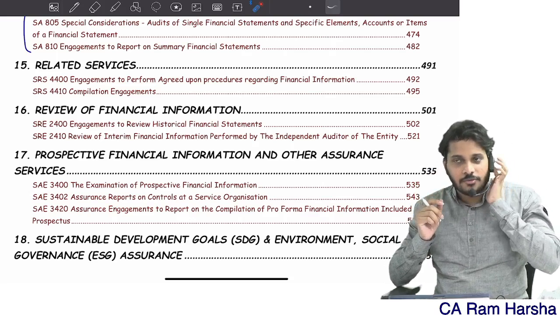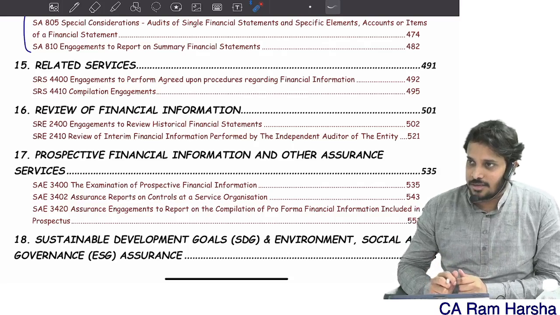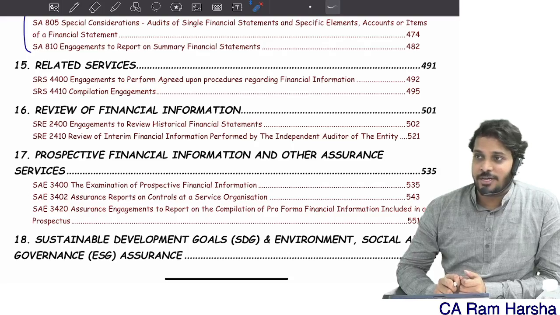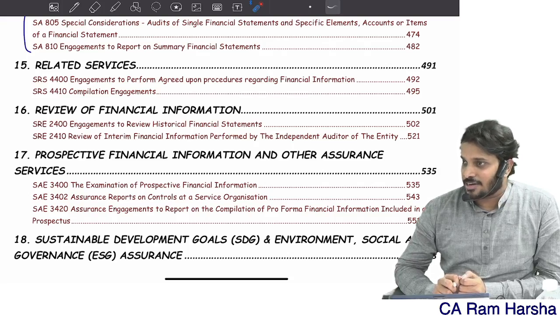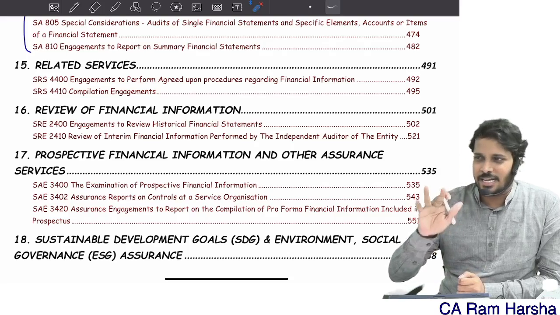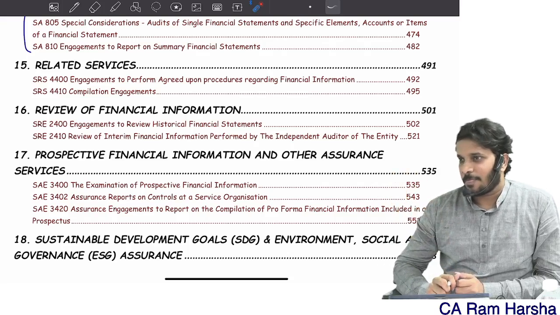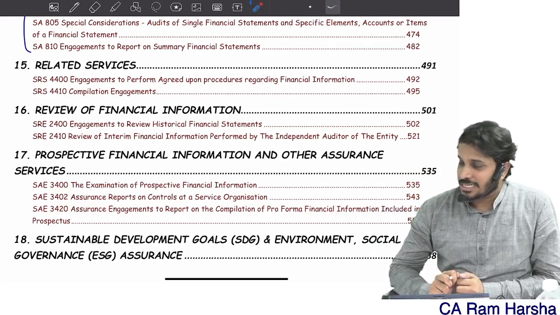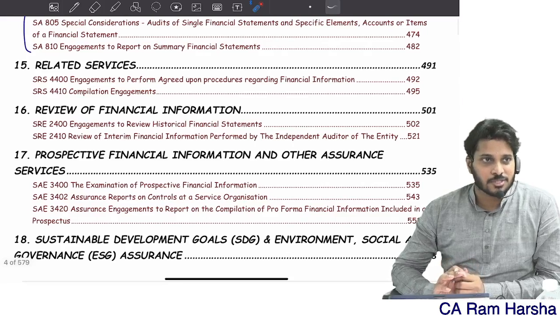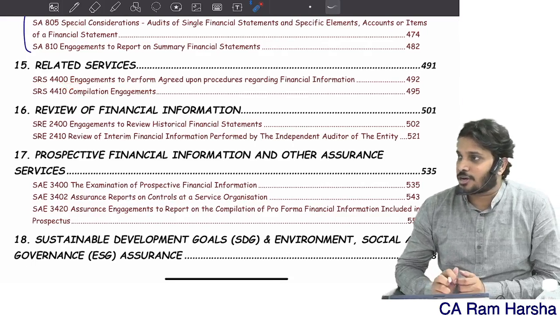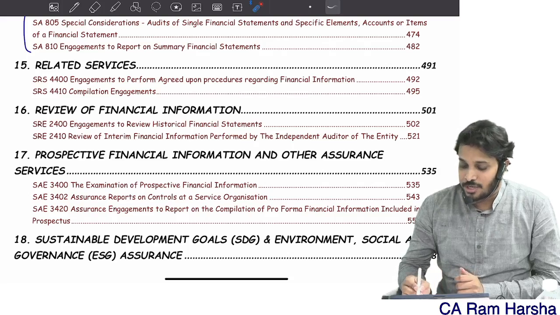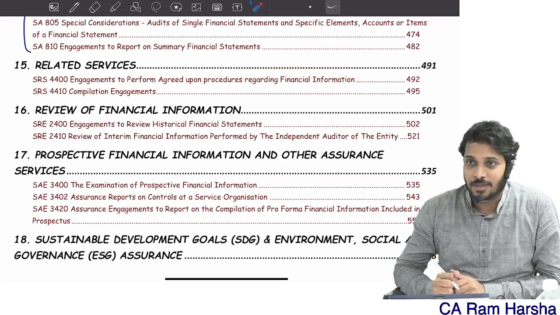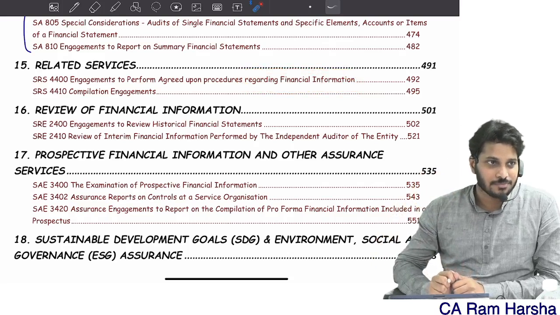If you recollect the 3402 standard, I told this point. If you are exclusively appointed to review controls and give a report to them, where the user entity discussion and all that is not there, I told that's an agreed upon procedure. But is that covered under 4400? No. Because 4400 deals only with agreed upon procedures relating to financial information.